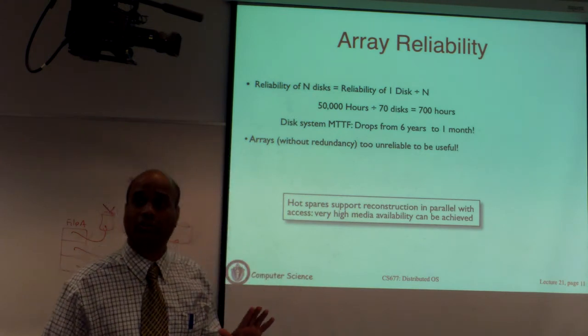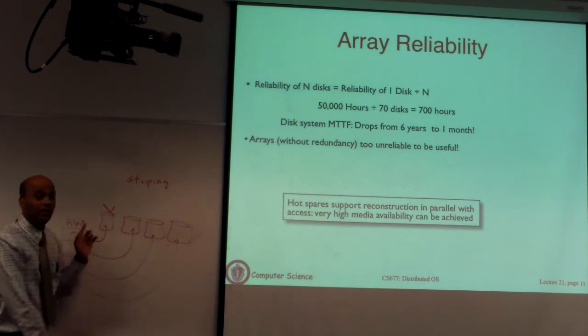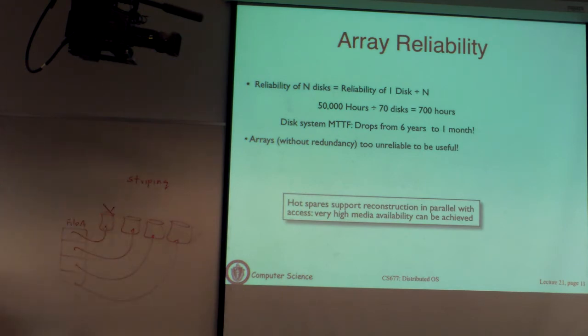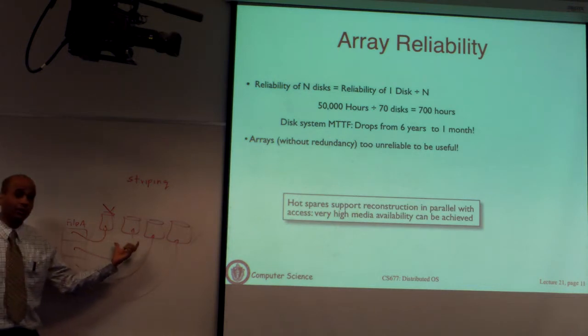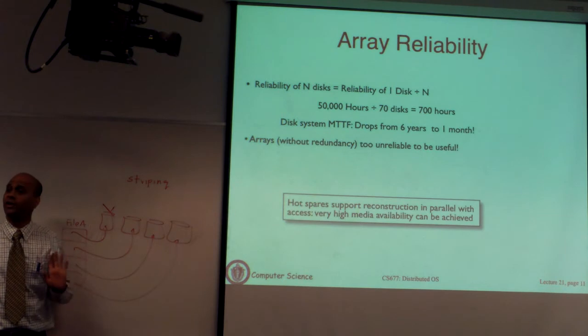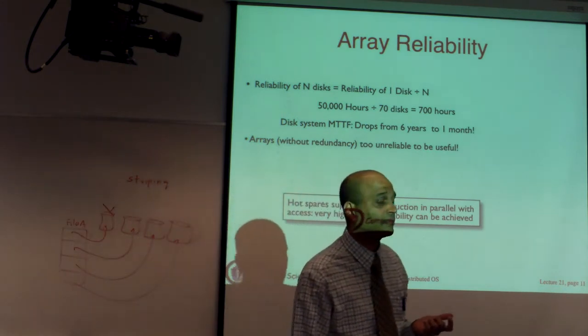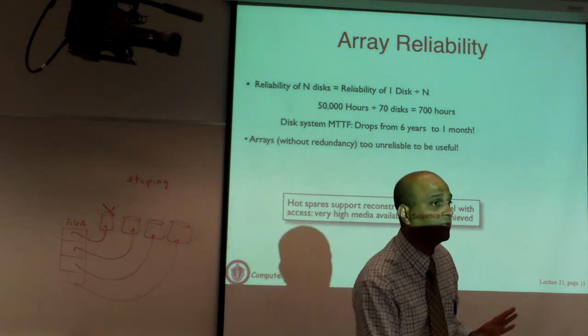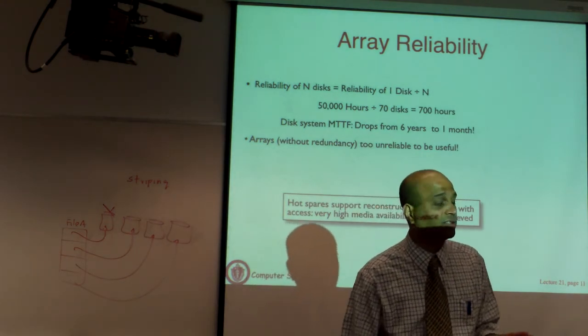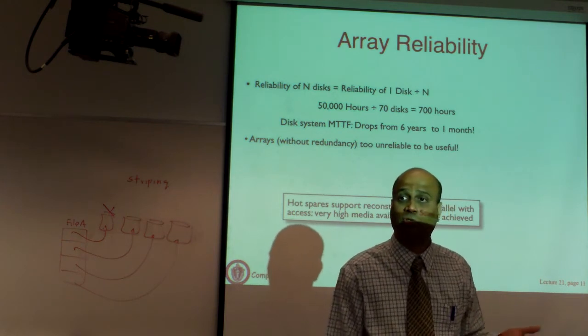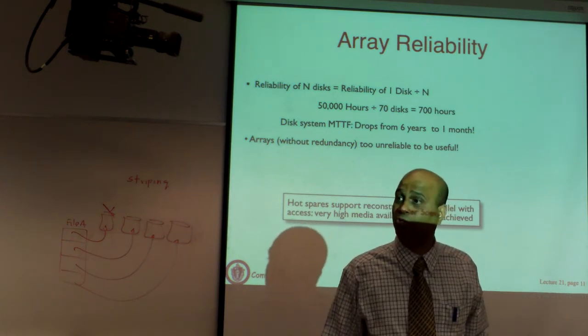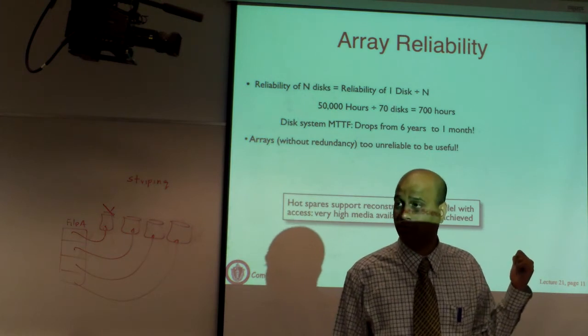So as you increase the size of this array, the probability of failure has gone up, because if the disks fail independently, as you have more components, the probability that any one has failed keeps going up. And furthermore, if any disk fails, all of your data also becomes unavailable. So it makes the problem worse from both perspectives. Is that clear? So you have striping, that's a good thing. You put in a lot of disks, so you get a very large storage system, that's also a good thing. But then the failure problem is worse. We need to fix that.